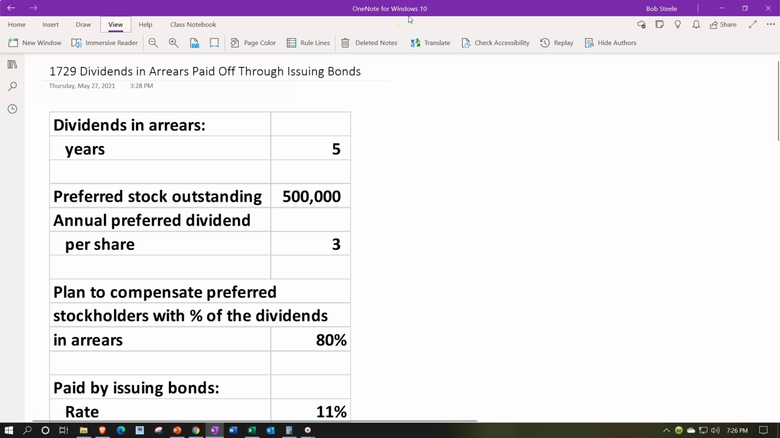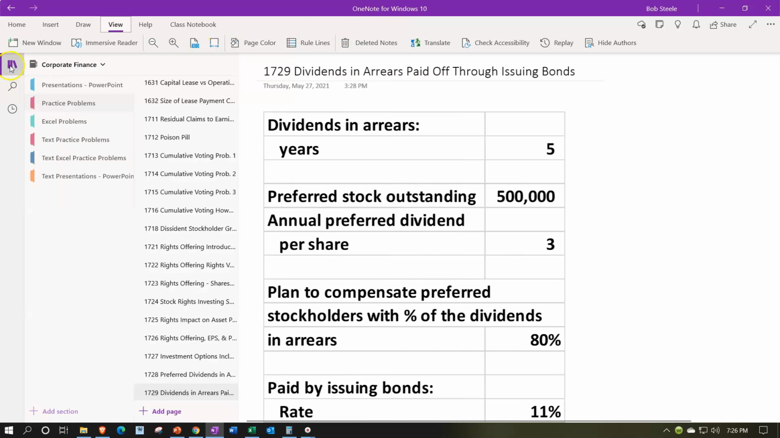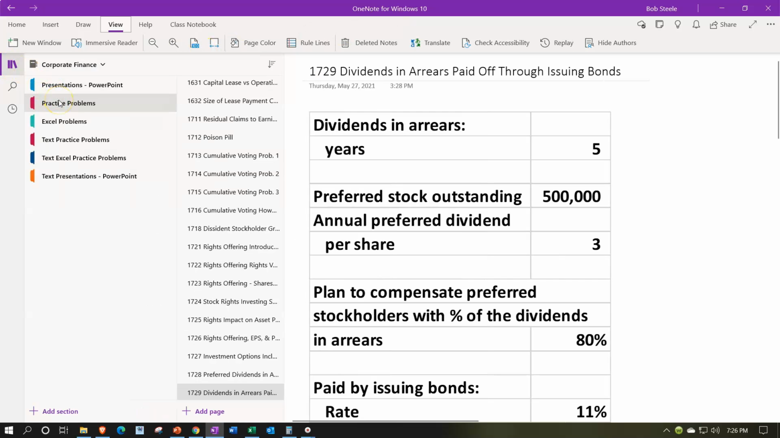If you have access to OneNote and would like to follow along, you're not required to, but if you would like to, we're in the icon on the left-hand side in the Practice Problems tab, then down in the 1729 Dividends in Arrears Paid Off Through Issuing Bonds tab. Also note when using OneNote, look at the Immersive Reader tool. Our problems up top will be in the text area down below, same name, same number, but with transcripts. Transcripts that can be translated into multiple different languages and either listened to or read in them.